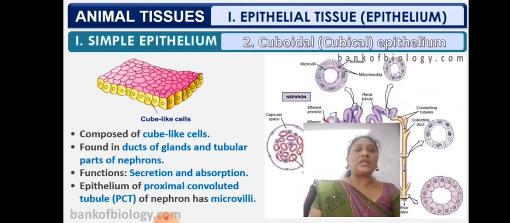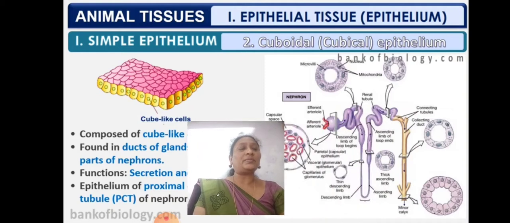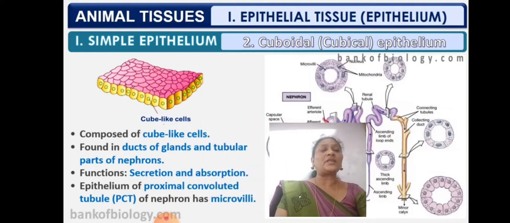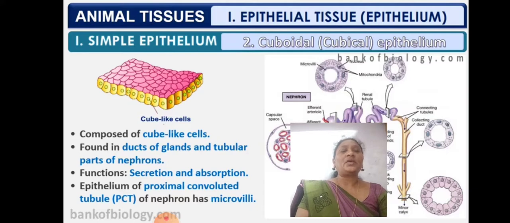Next, cuboidal epithelium. These are composed of cube-like cells found in ducts of glands and tubular parts of nephrons. You can see the tubular parts, the tubes. These all are tubular parts of a nephron. The functions are secretion and absorption. They will absorb and they will secrete.